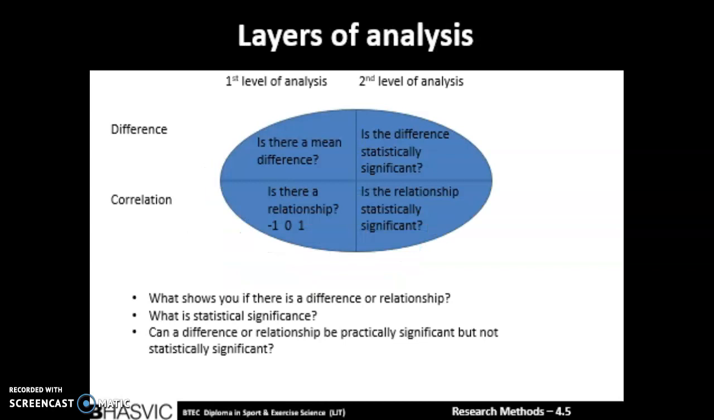There are two layers of analysis in inferential statistics. The first shows if there is a difference or relationship by giving a t-value for difference and a number between -1 and 1 for relationship, which may be an r value. -1 here is a negative relationship and 1 is a positive relationship. The second layer of analysis gives a p-value and tells you if the difference or relationship is statistically significant.